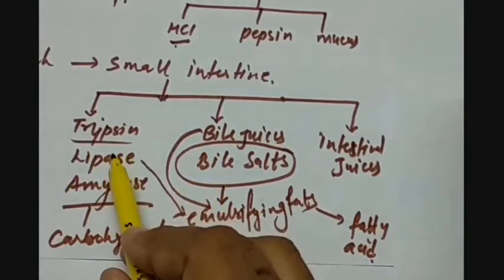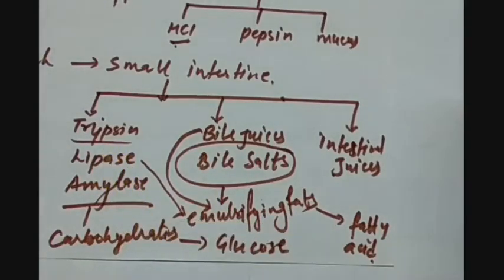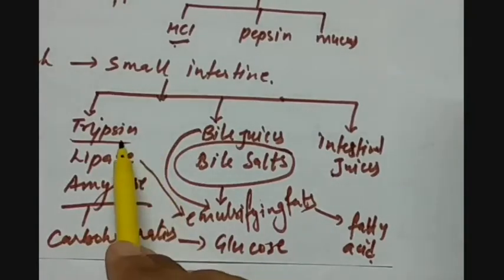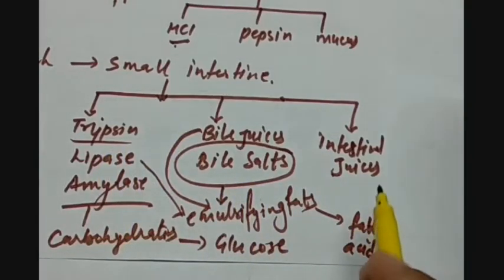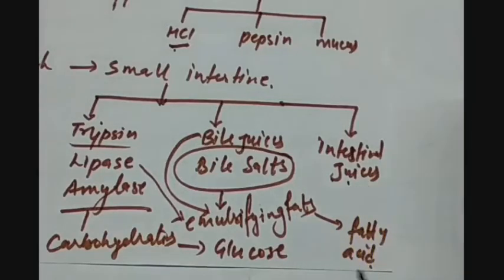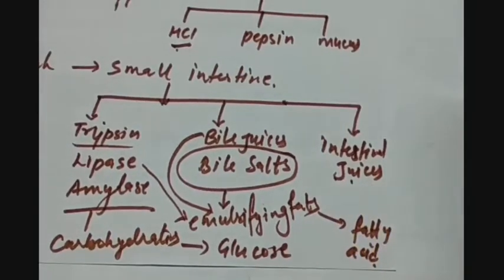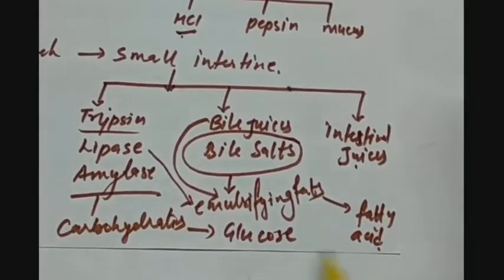Trypsin works on the proteins present in the food because only a small portion of the proteins get digested in the stomach. So most of the digestion that takes place here, the proteins, they convert into peptides and peptones. Further, peptides and peptones are worked on by the peptidases which are present in the intestinal juices, and finally they convert into amino acids. So we have amino acids, fatty acid and glucose.